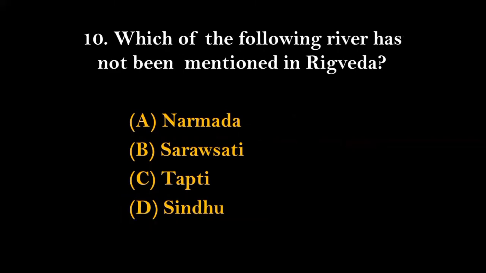Question number 10. Which of the following rivers has not been mentioned in Rig Veda? Narmada, Saraswati, Tapti, and Sindhu. And the right answer for this will be option number C, that is Tapti.